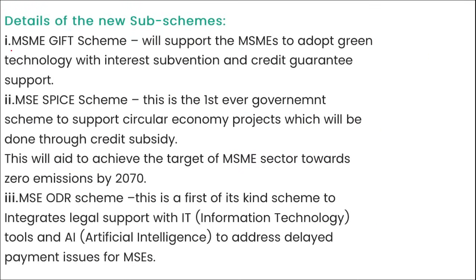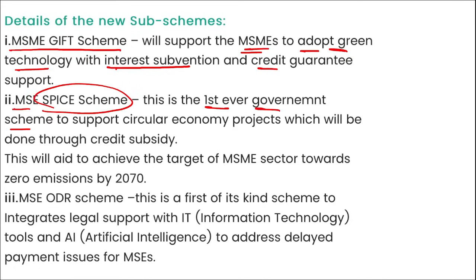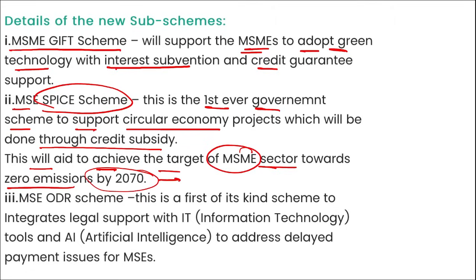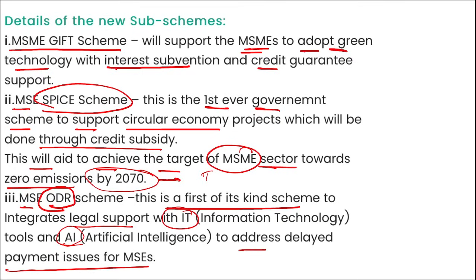Now here you can see each individual scheme. First was the MSME GIFT Scheme. This will support MSMEs to adopt green technology with interest subvention and credit guarantee support. Next, the MSME SPICE Scheme. This is the first ever government scheme to support circular economy projects, which will be done through credit subsidy. This will aid in achieving the target of the MSME sector moving towards zero emission by 2070, and it is also India's target to become carbon neutral by 2070. Then the MSME ODR Scheme. This is a first of its kind scheme to integrate legal support with IT tools and AI to address delayed payment issues for MSMEs.